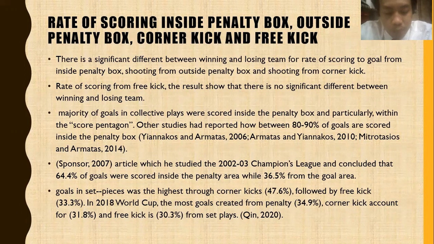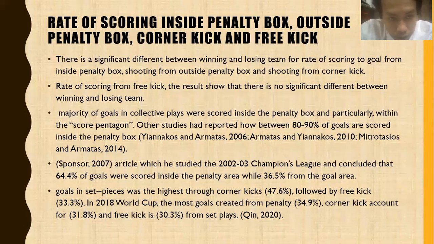And shooting from corner kick, the p-value is 0.011, which is less than 0.05. For rate of scoring from free kick, the results show that there is no significant difference between winning and losing team because the p-value is 0.092, which is more than 0.05.